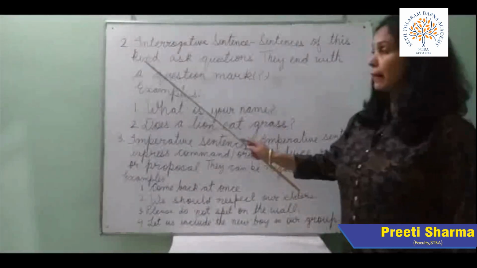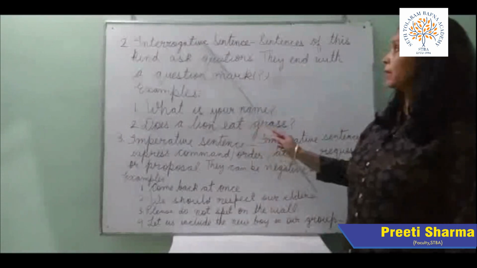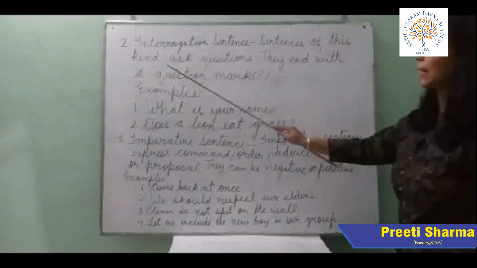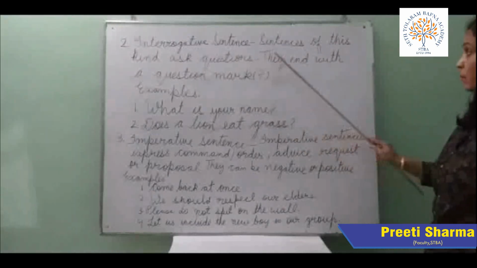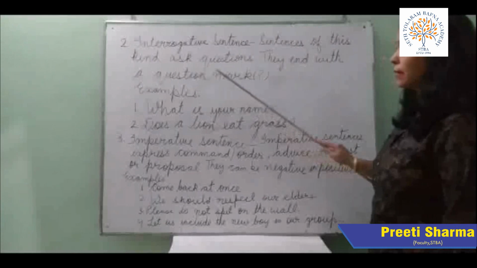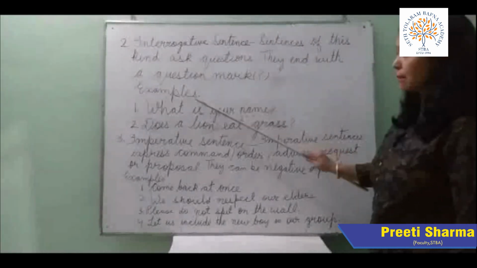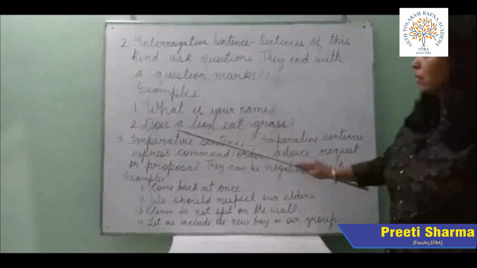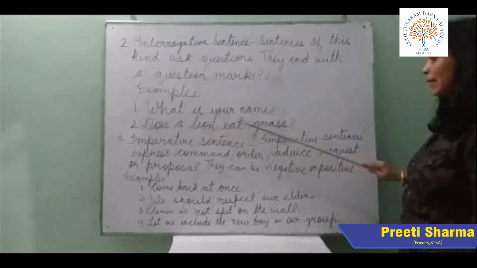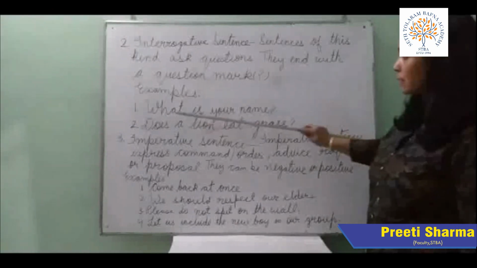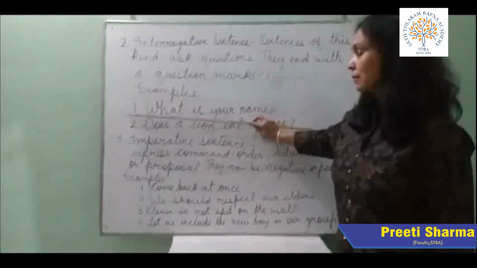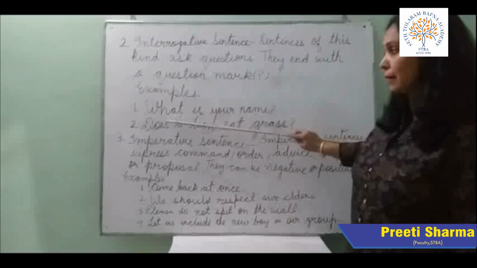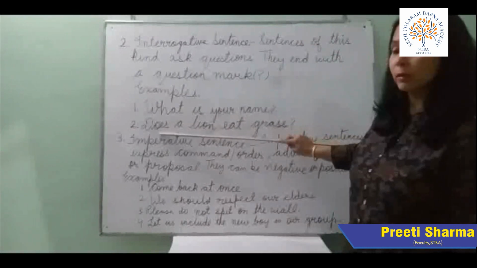Okay, let's discuss about interrogative sentence. Sentences of this kind ask questions. They end with a question mark. Examples: what is your name? Does a lion eat grass? Now children, see, in this sentence WH family word what is used, and here auxiliary is used.